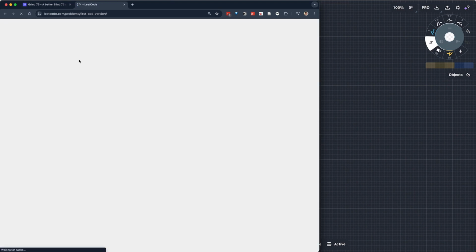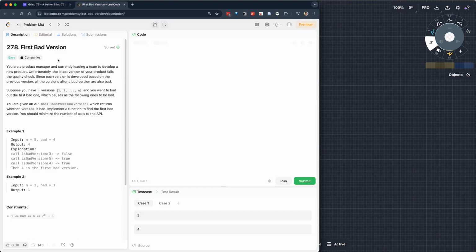So this is Leetcode number 278, and it reads, "You are a product manager and currently leading a team to develop a new product. Unfortunately, the latest version of your product fails the quality check. Since each version is developed based on the previous version, all versions after a bad version are also bad." Okay, so it's just a lot of bad versions.